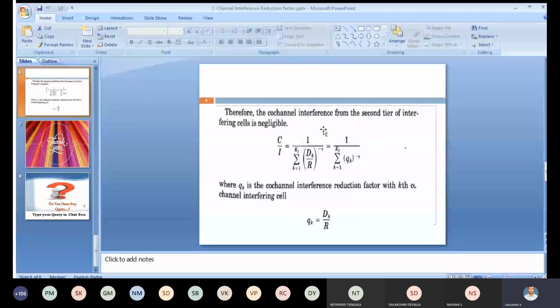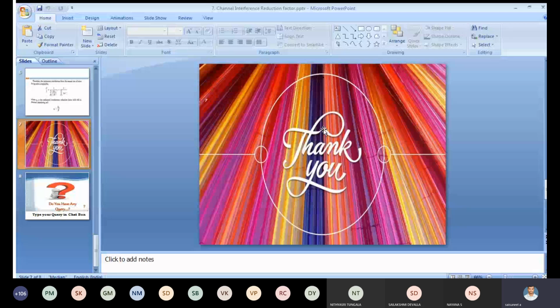We discuss some problems on this in the third unit, how to calculate the C by I ratio. We discuss that in the third unit. Thank you for this topic. I will explain the next topic also today itself. It is a small topic, about the co-channel interference reduction factor.